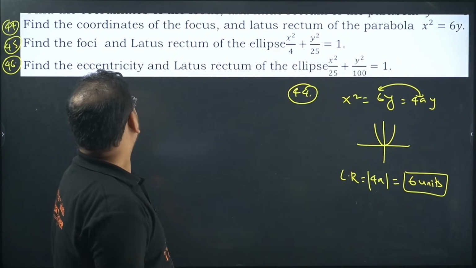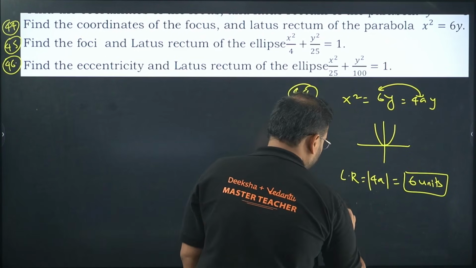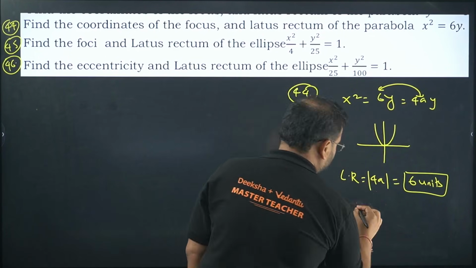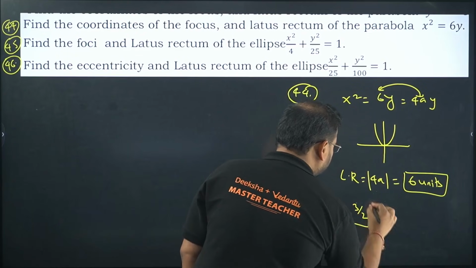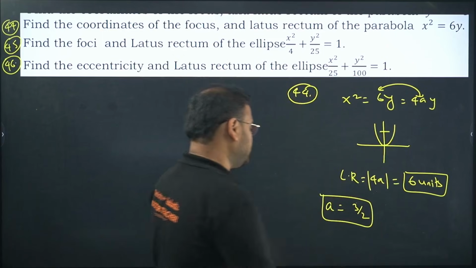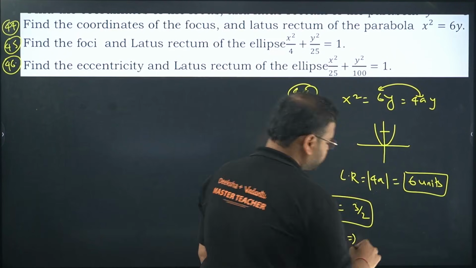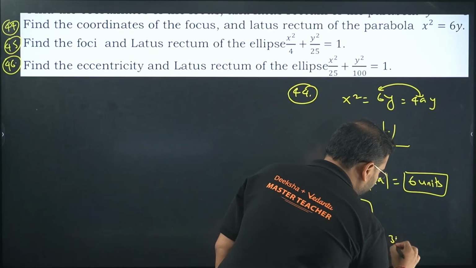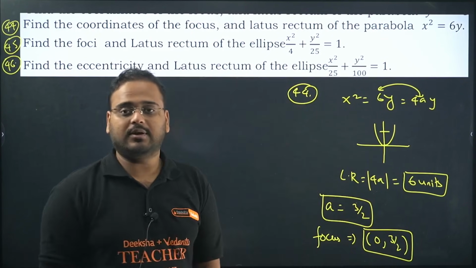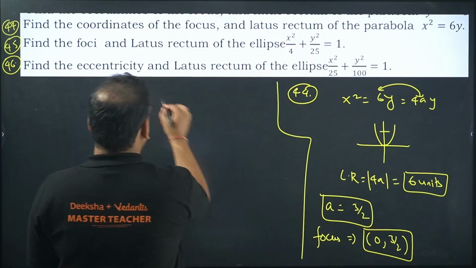Okay. Focus. Focus will be a value. So if your 4a is 6, means a value will be 6 by 4. So 3 by 2. And focus will be on which axis? Will be on the y-axis on the positive side. So your focus will be 0, 3 by 2. That's why I mentioned the curve is important and of course the formula. Yes, 44 is done. 45 now.